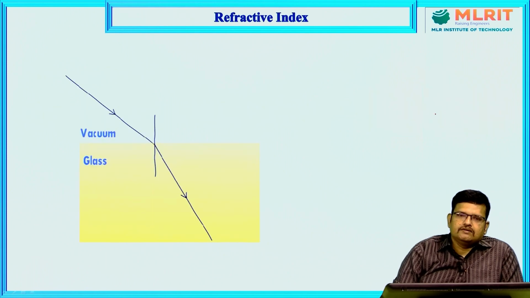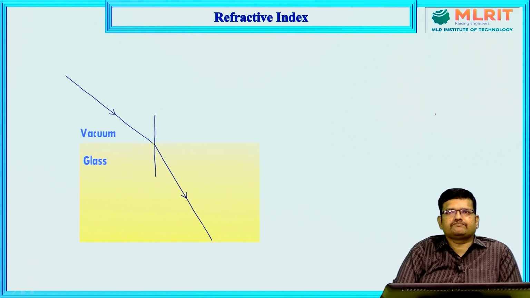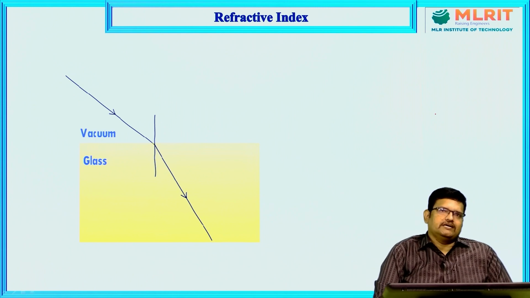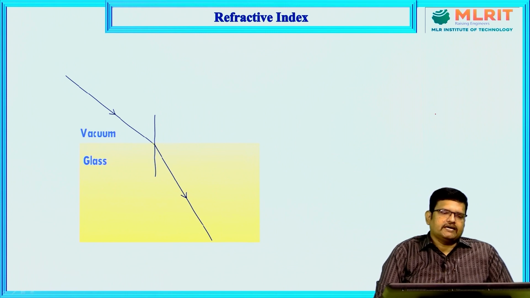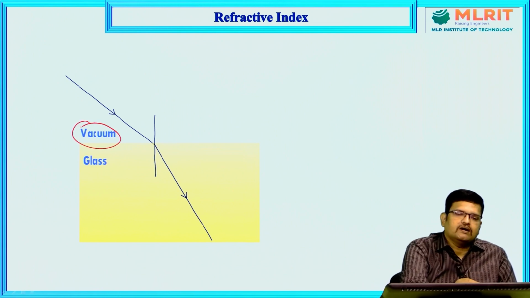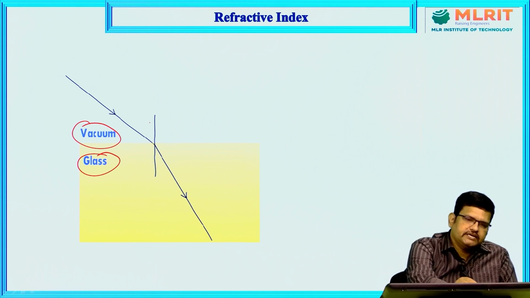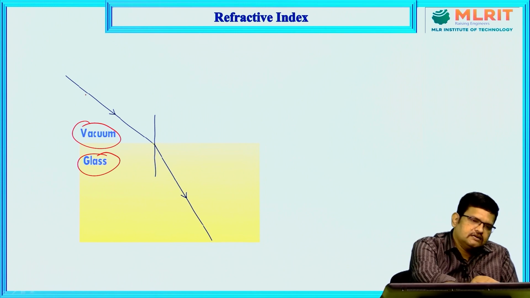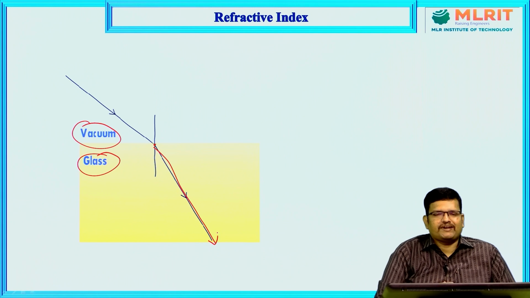Now let us come to another important parameter in optical fiber communication, the refractive index. Generally we know that the core refractive index is always greater than the cladding refractive index. Now see one example. Here I take two media: one is air or vacuum, and the next is glass. The incident ray is passing over here, and I draw the normal line. The ray is allowed through, and the glass is able to receive the light signal. Here the refraction process is going on.